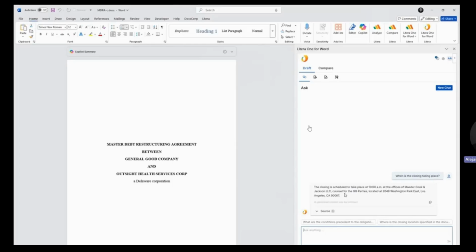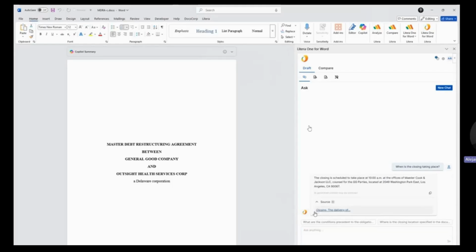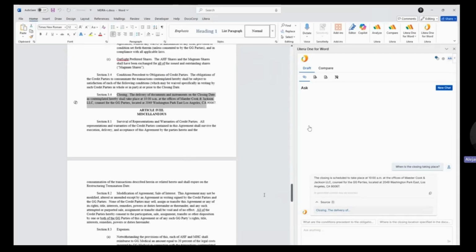As we know with AI, we want to ensure that this information is accurate, it's not hallucinating, and so forth. What we can do is I can actually navigate to the source from which this information was pulled up. So I can see and get clarification that this information is actually taking place at 10 a.m. at the offices of Bader, Cook & Jackson.